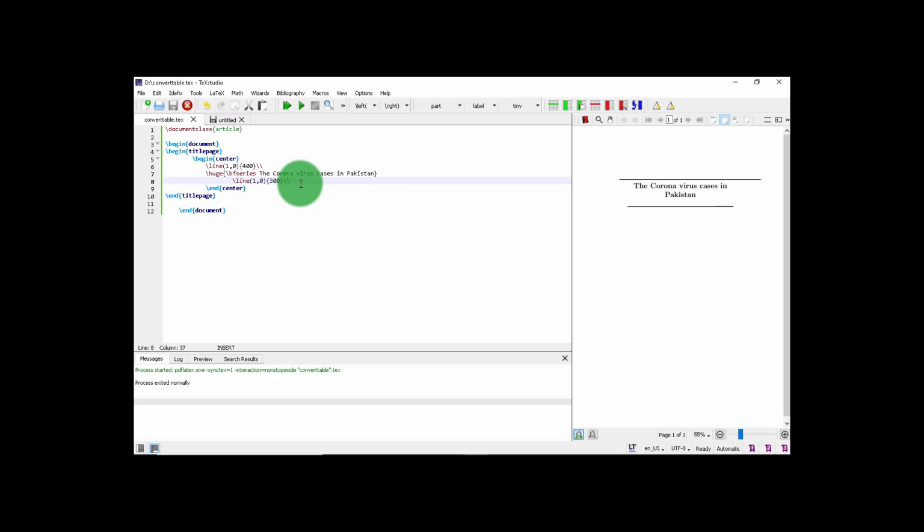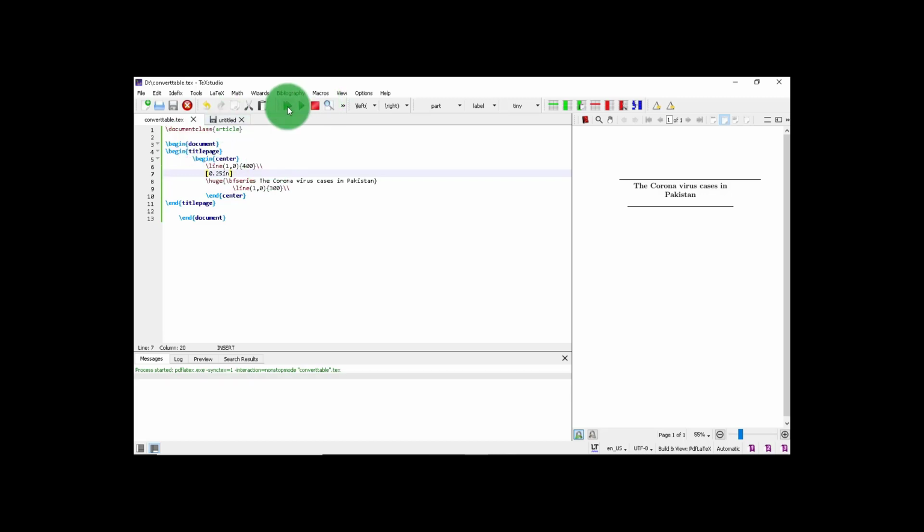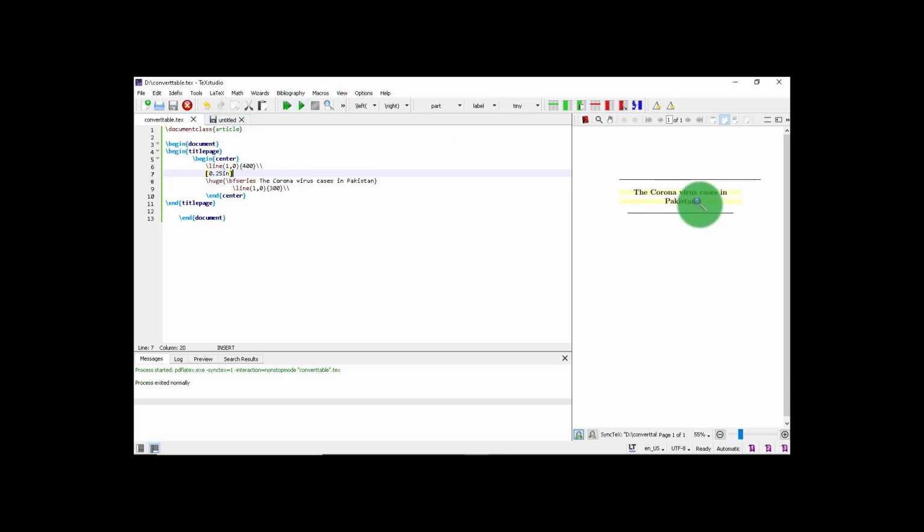So how do we change the space between these two lines? That's actually really easy. You can, for example, add 0.25 inches of space here, only in square brackets, 0.25 and 4 inches. Now this is the space here.